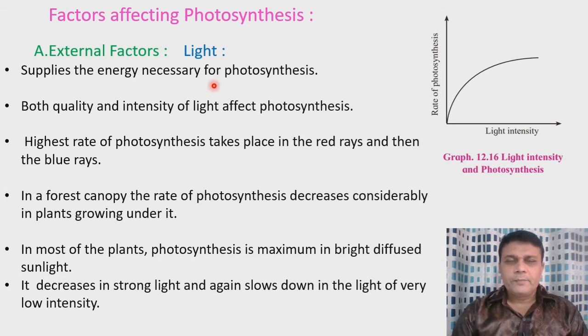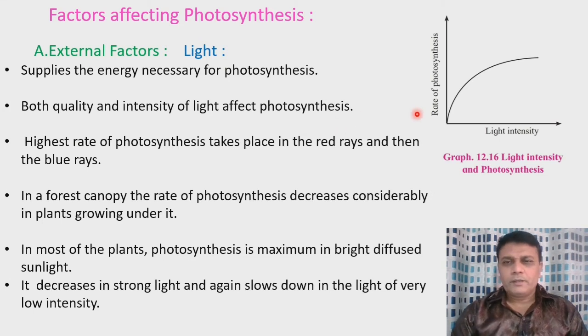Sunlight energy is converted into chemical energy during photosynthesis. Similarly, both the quality as well as the light intensity affect the process of photosynthesis.